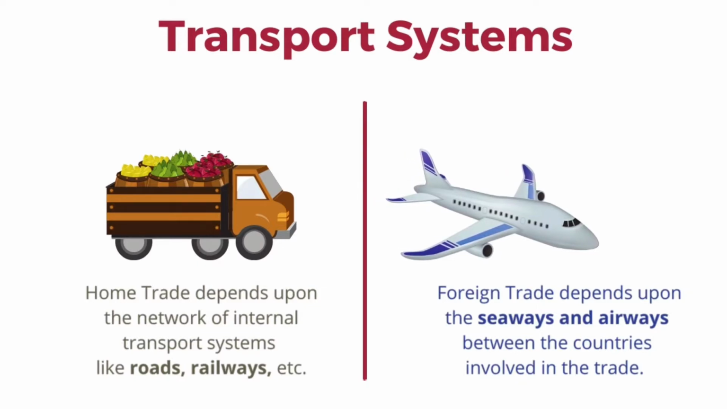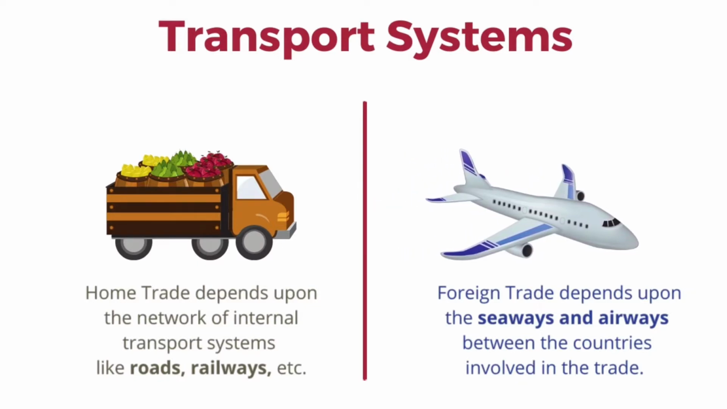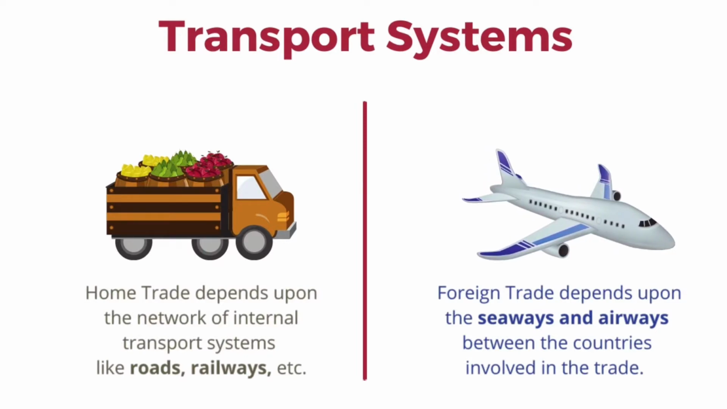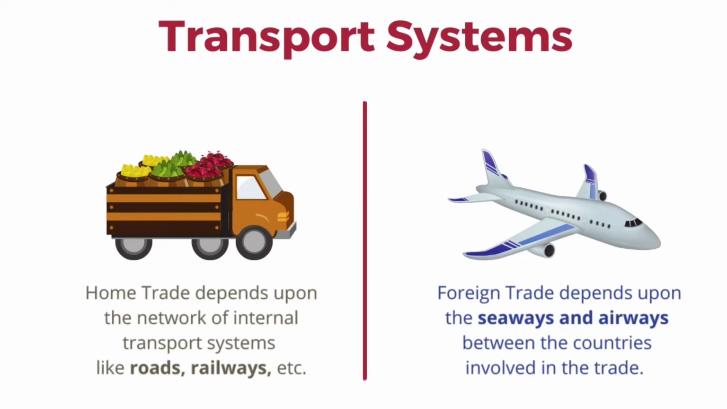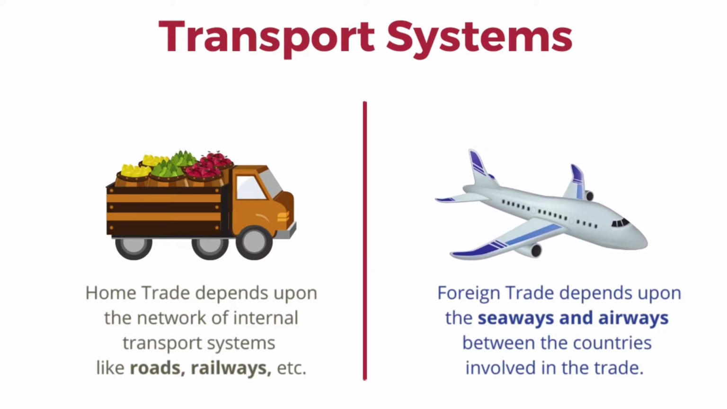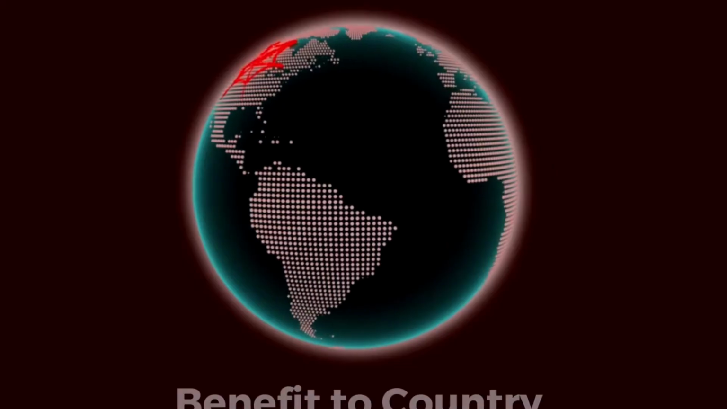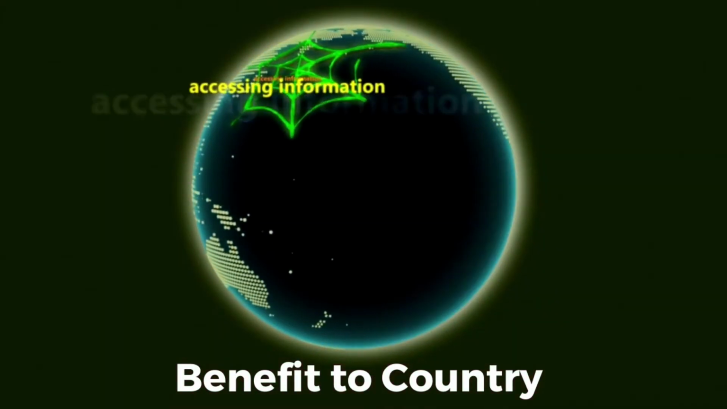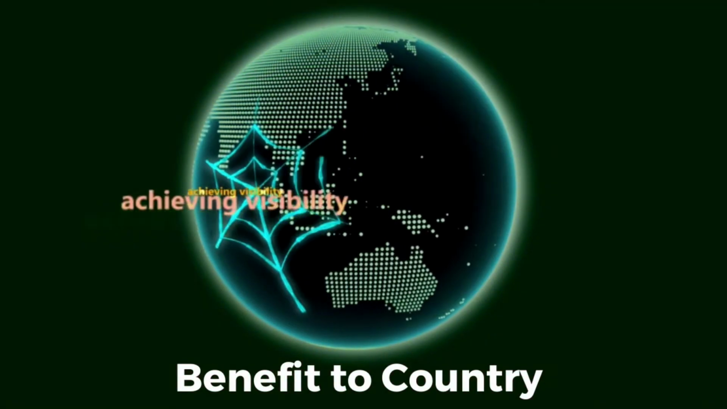Now, transportation systems. Usually, home trade depends upon the network of internal transportation systems like roads, railways, lorries, etc. But foreign trade depends upon the seaways and airways between the two countries that are involved in the trade.